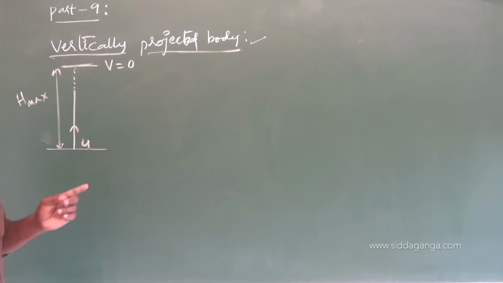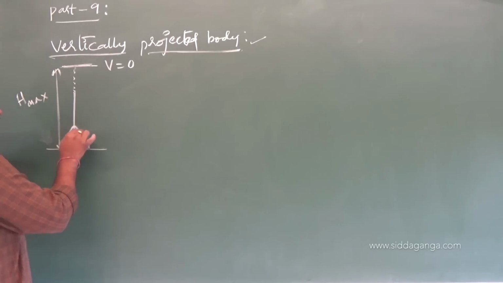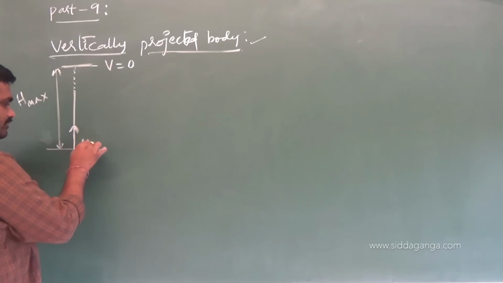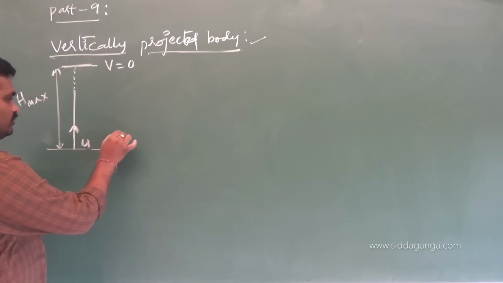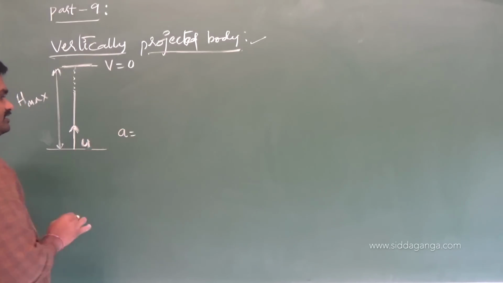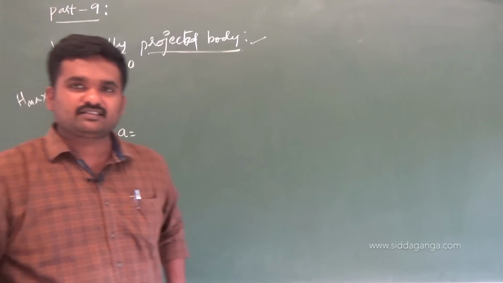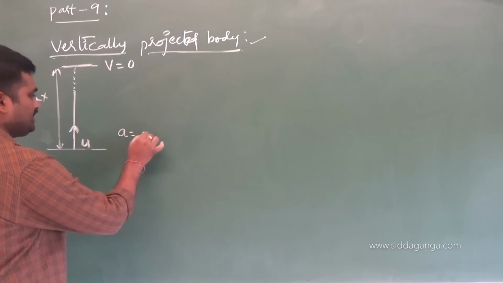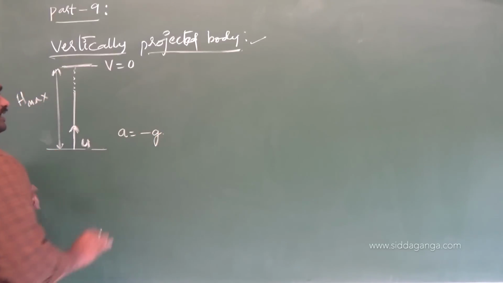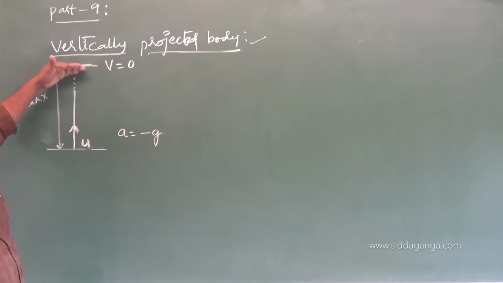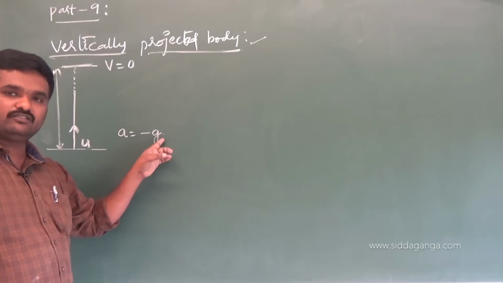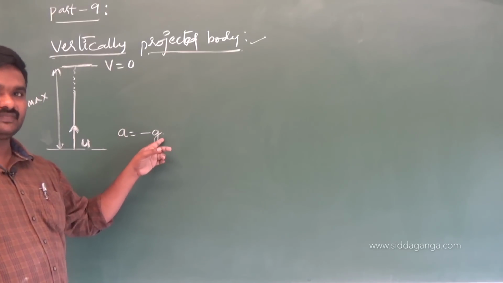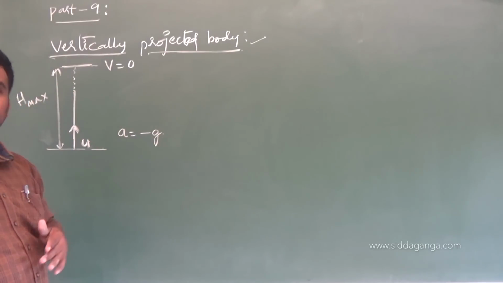What happens to its velocity? 0. And also when it is thrown vertically up, you give some initial velocity U, no problem. It moves under what actually? Gravity. Acceleration is what we are talking about, uniform acceleration only. What is the value of a? Minus g. Why have I written minus g here? The body is moving up, but its acceleration is in which direction? Downward, opposite. That's why I have taken the value of a as minus g. If it is moving down, I would have taken a equals plus g.